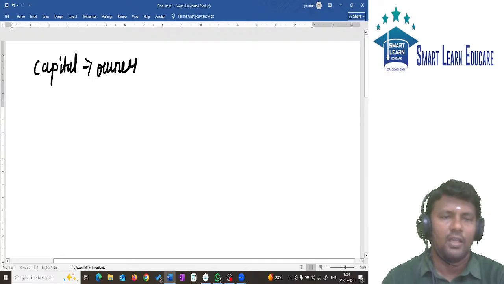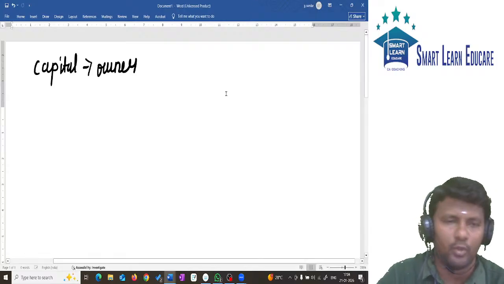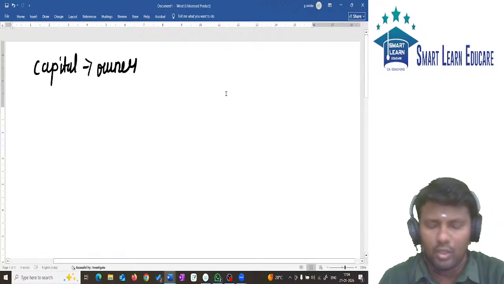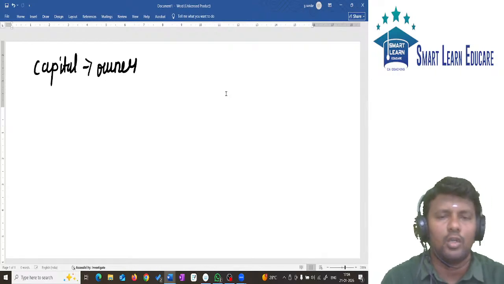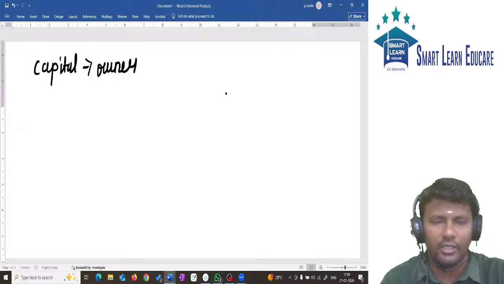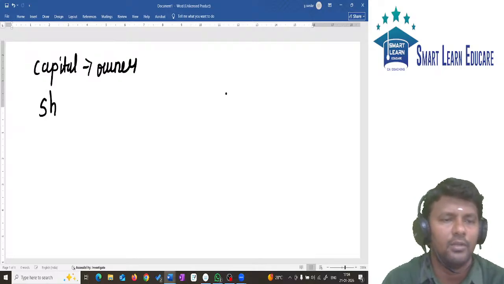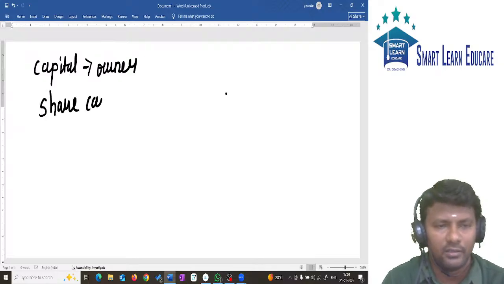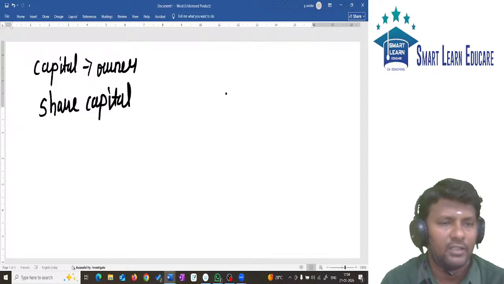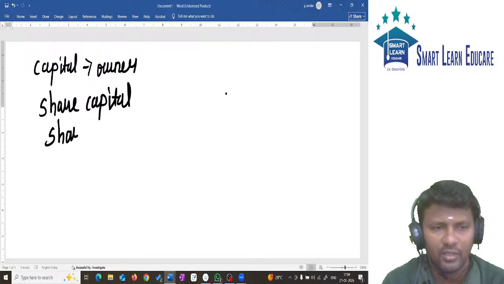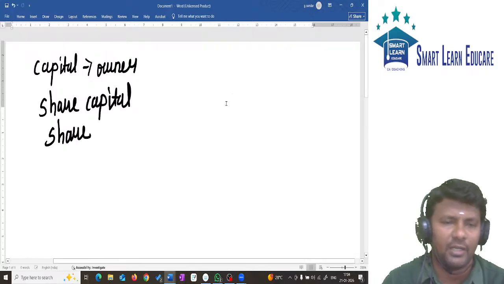Okay, fine. Capital is nothing but the amount contributed by the owner. Owner contributed some amount, that is called capital. Total capital of the company, we call it share capital. And this total capital is divided into equal parts, that is called a share. Various types of share capital we have.